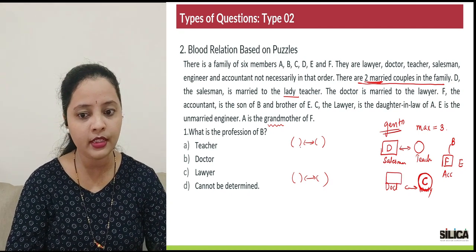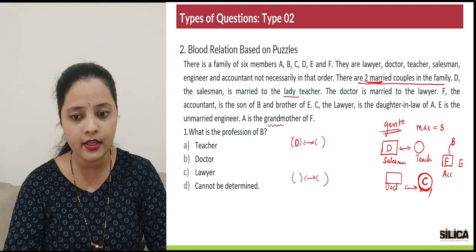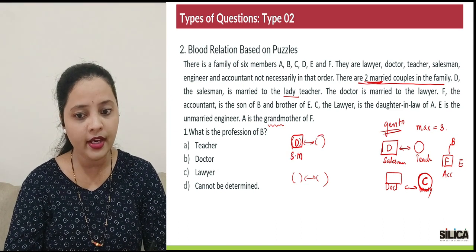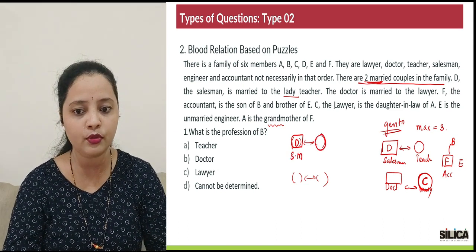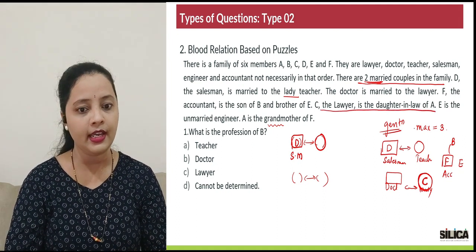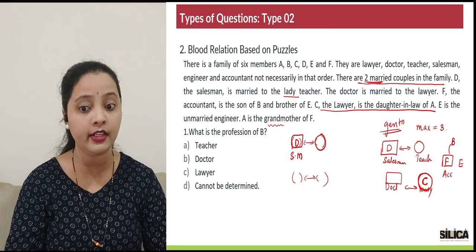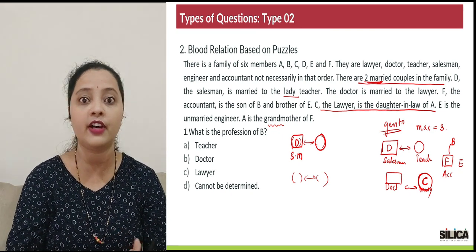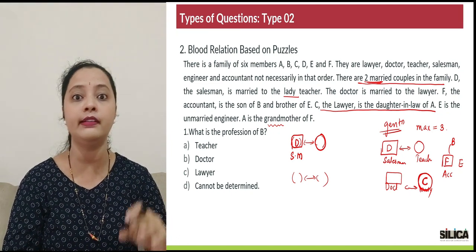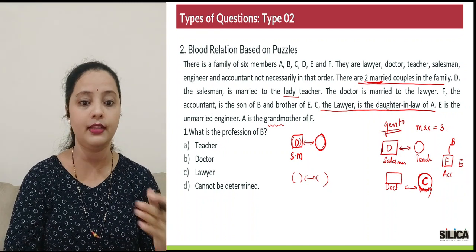And we know one couple is grandparents. So definitely who would be the grandparents? D would be the grandfather, who's the salesman, is married to a girl. And obviously through this data, A has to be the mother-in-law of C, isn't it? Because D is the father-in-law. And there's no such data available here. And you cannot just idly place A outside as a widow or something and then relate with C.